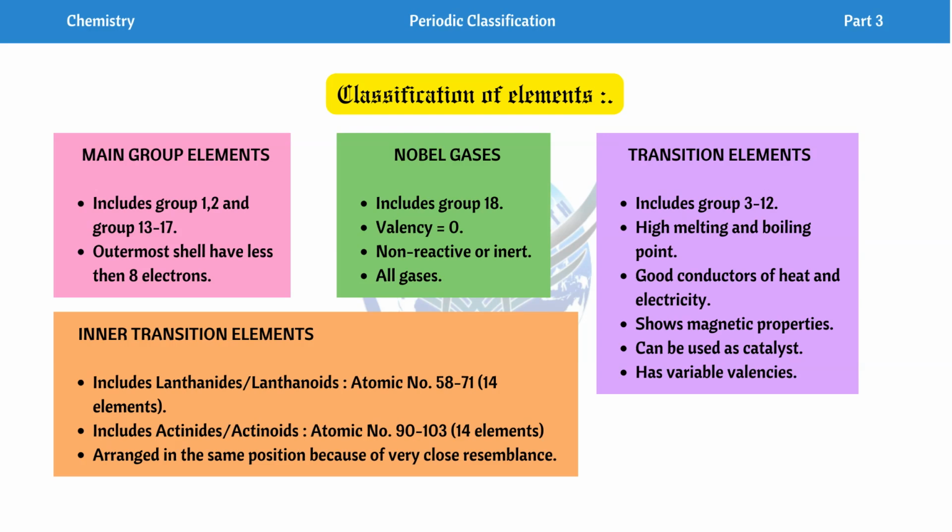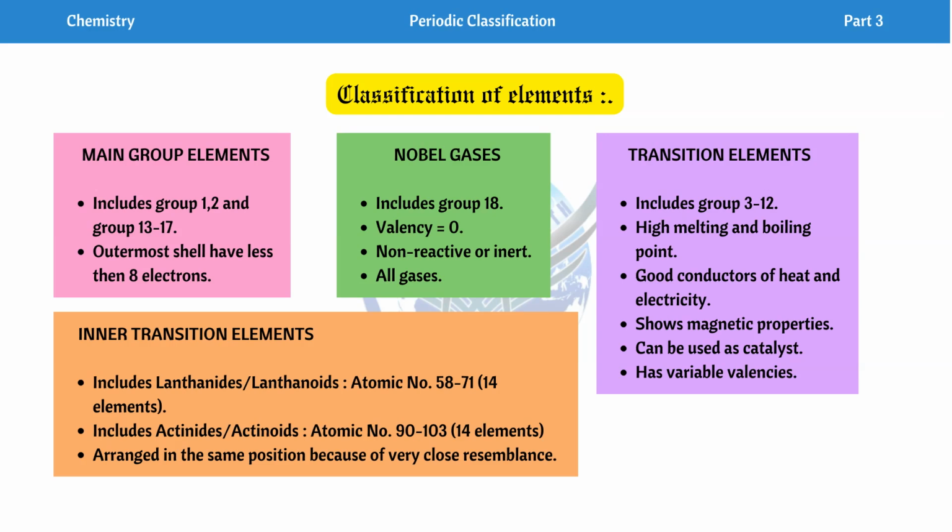Next we have the noble gases. All the elements of group number 18 fall under noble gases. Group number 18 is called the noble gases group. It includes group 18, and the valency is 0. First of all, the elements in group 18 are gases. They are non-reactive, or we can also call them inert. All these gases are non-reactive and their valency is 0. Because the valency is 0, they are non-reactive.